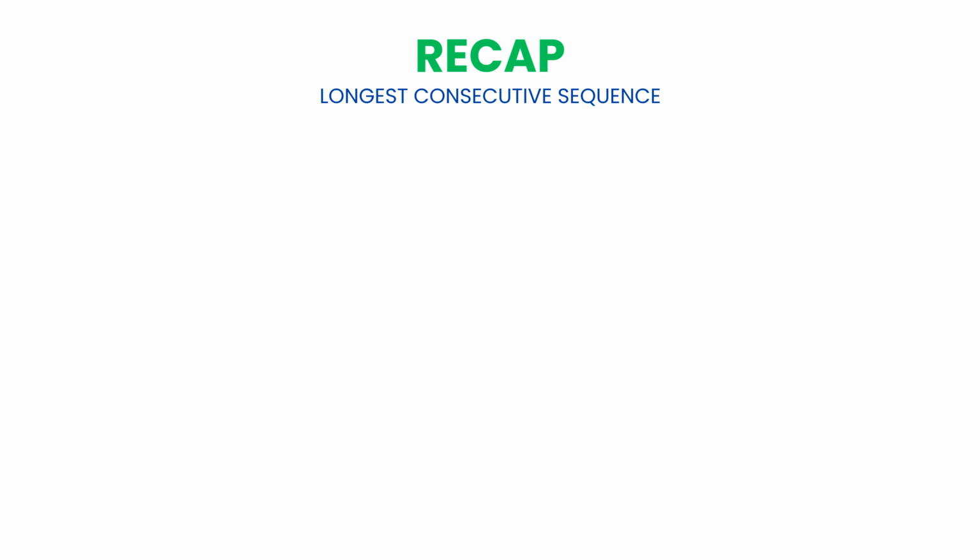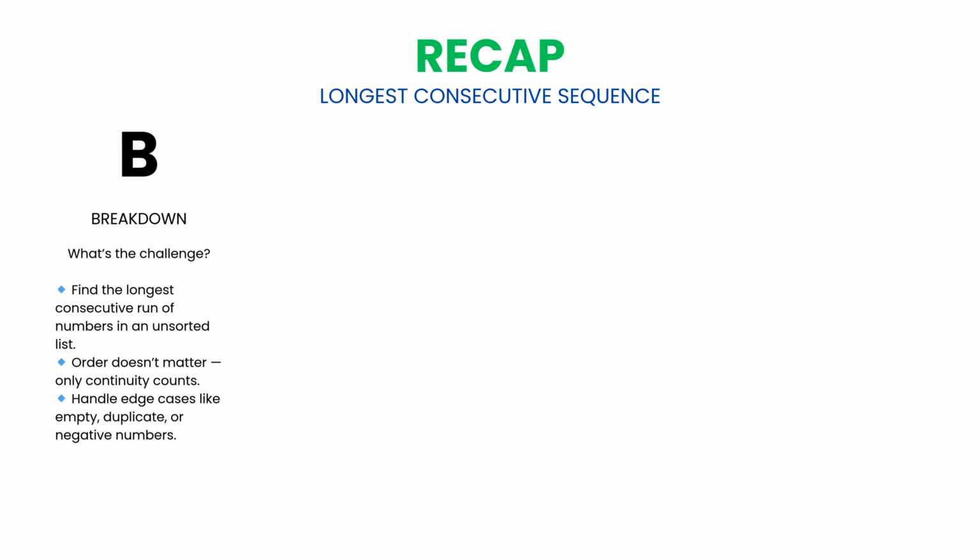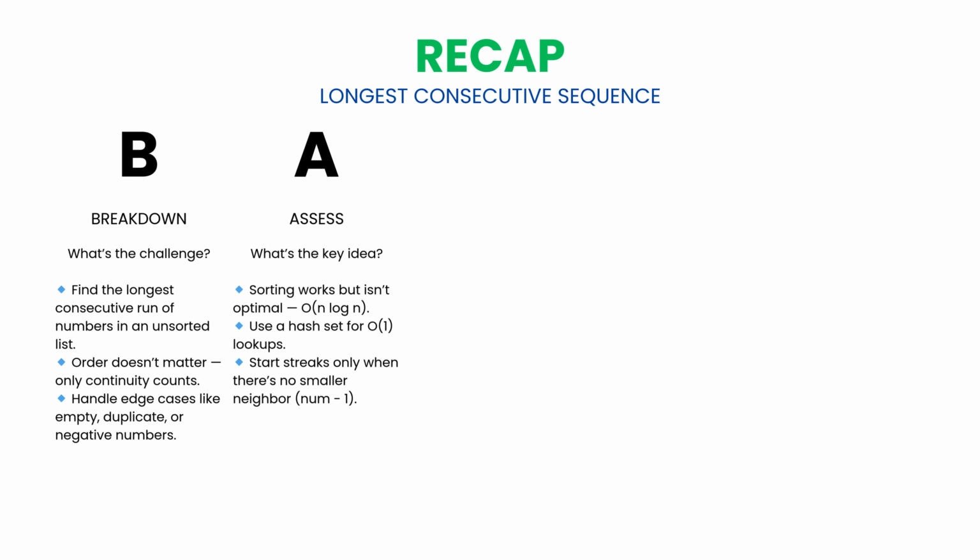Let's have a quick recap. We're given an unsorted list of numbers, and we need to find the longest run of consecutive integers, no matter the order. Conceptually, it's about identifying sequences within disorder, finding those hidden streaks that form continuous ranges. It's a perfect test of both logic and efficiency. A sorted approach works but costs O(n log n). To do better, we use a hash set for constant time lookups and start streaks only when we see the beginning of a sequence, meaning, when num - 1 isn't in the set. This clever shortcut prevents wasted work and achieves true O(n) performance.